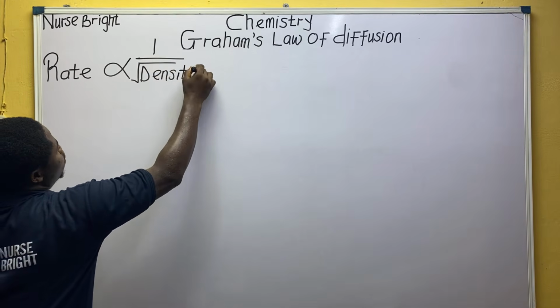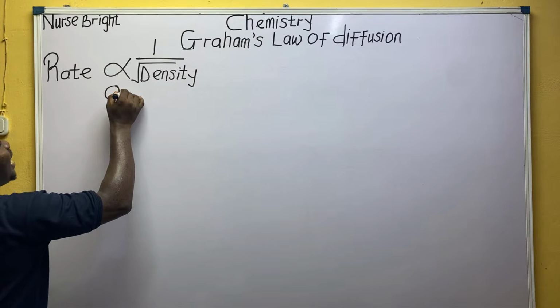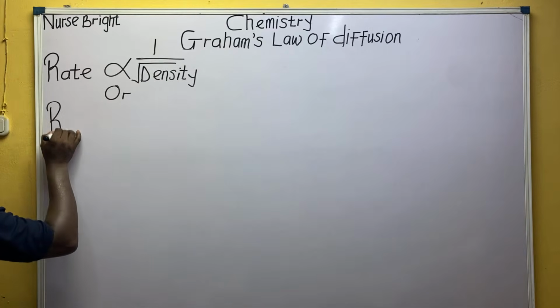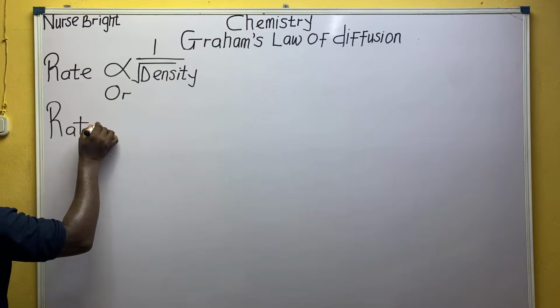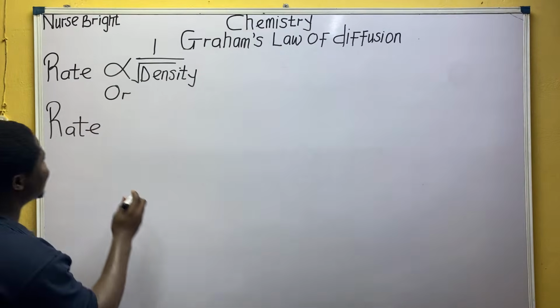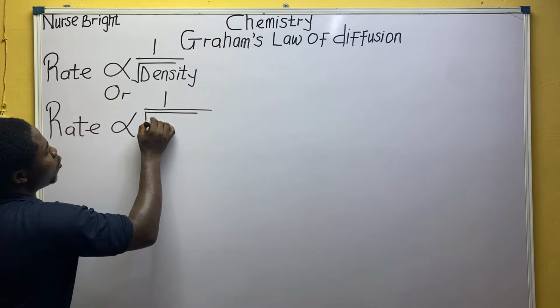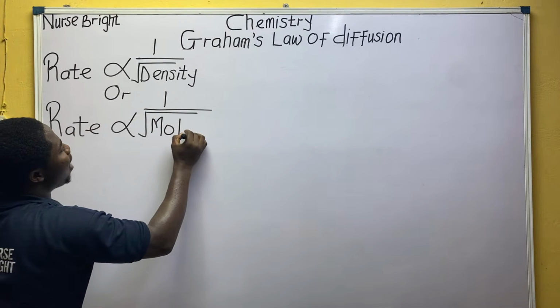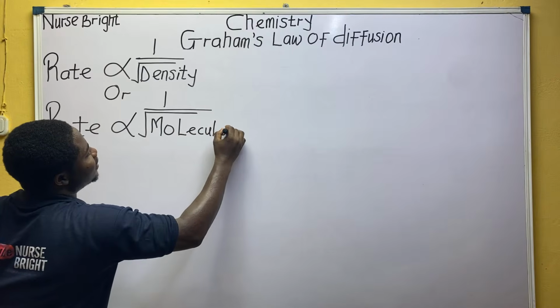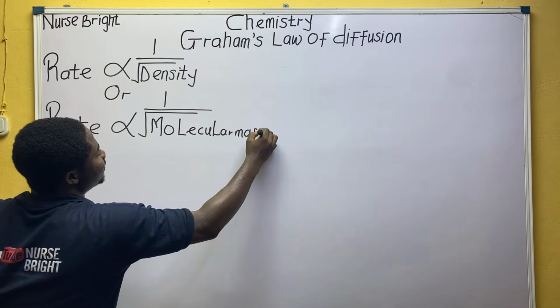Or you can simply say that the rate of diffusion of a gas is inversely proportional to the square root of its molecular mass. I know why I'm stressing on all these. It is very essential.